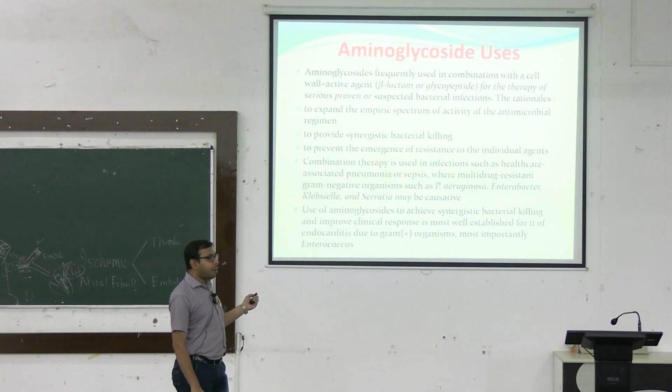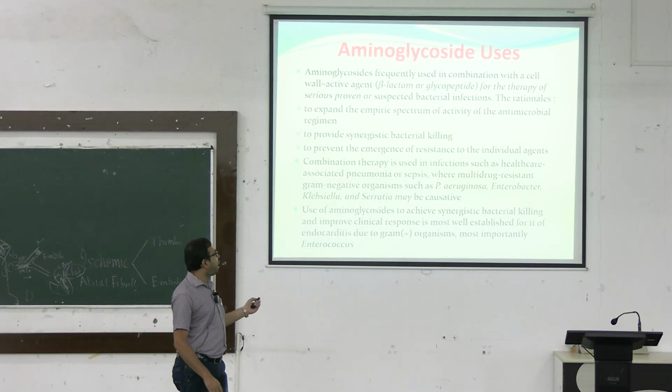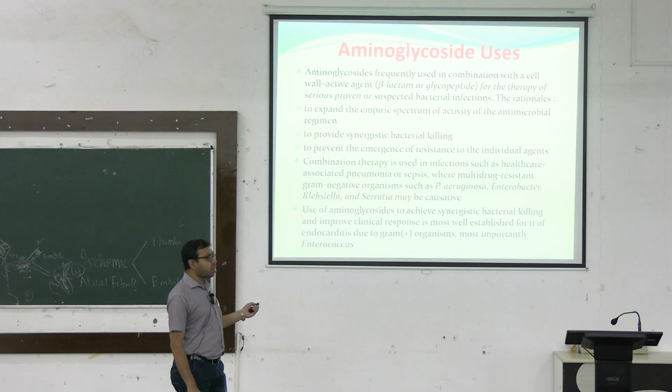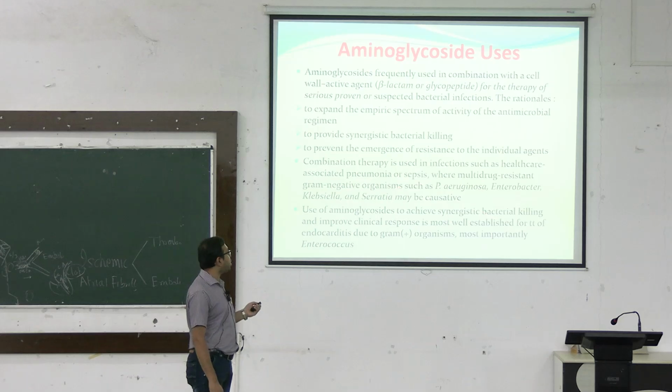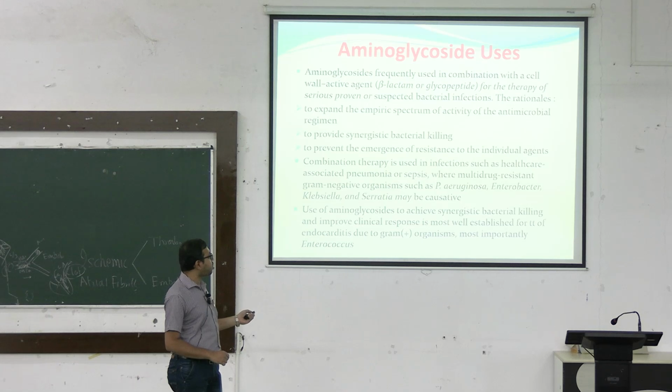Ultimately when we combine this, it expands the empiric spectrum of activity of the antimicrobial regimen, provides synergistic bacterial killing, and prevents the emergence of resistance. Combination therapy is also used in healthcare associated pneumonia, sepsis, and multi-drug resistant gram negative infections of Pseudomonas, Enterobacter, Serratia, etc. And use of aminoglycosides to achieve synergistic bacterial killing is also done in endocarditis.